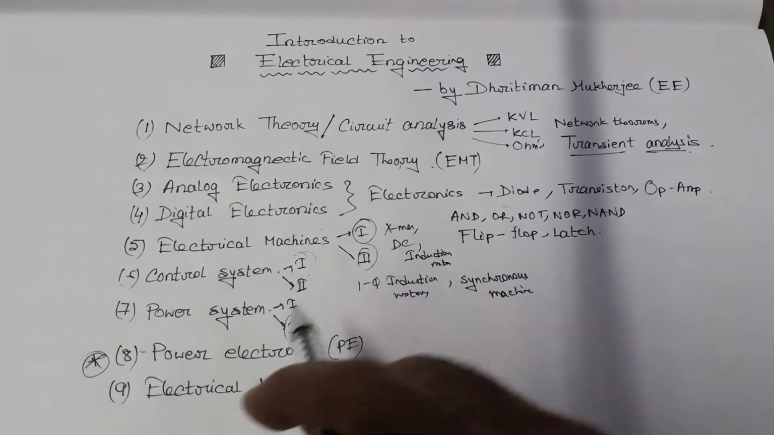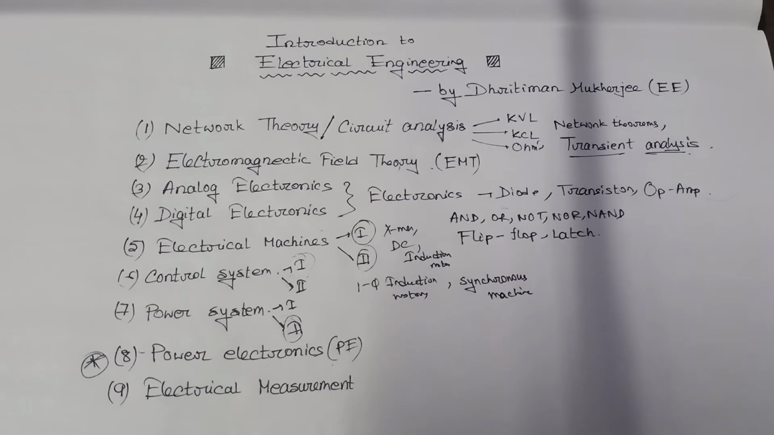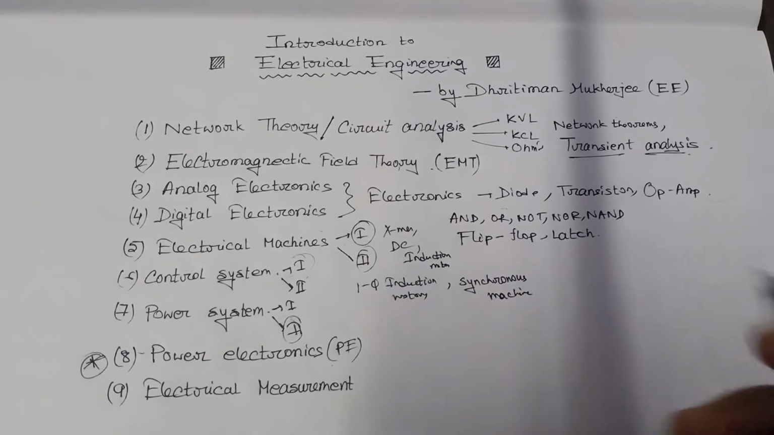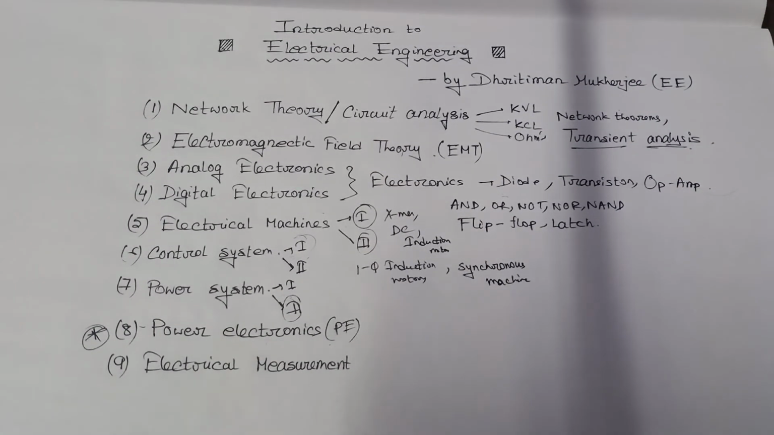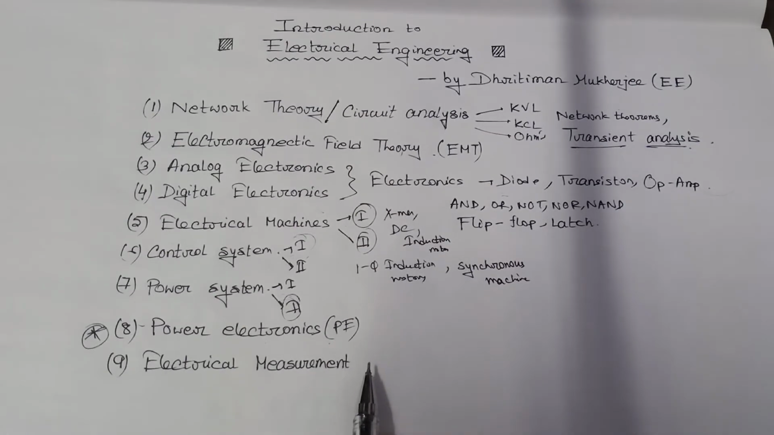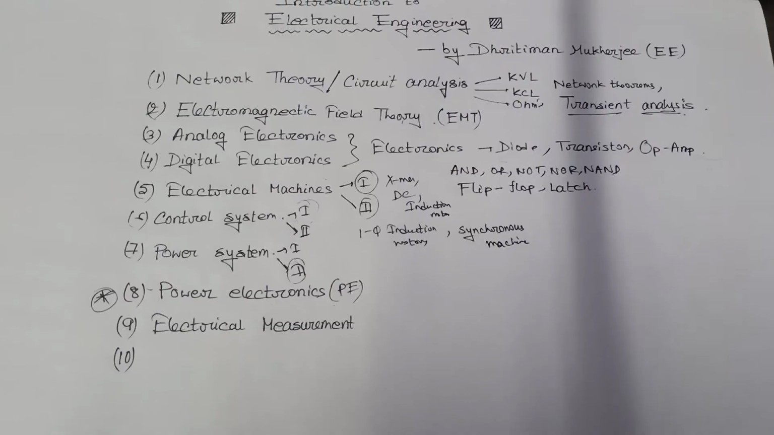The ninth subject is electrical measurement. It's very important. I hope you all remember the Wheatstone bridge, which you have learned in class 12. Depending on the principle of the Wheatstone bridge, there will be the Maxwell bridge and Anderson bridge, where you can determine the unknown value of inductance, capacitance, and resistance. There will also be resistance measurement: high value of resistance, medium value of resistance, lower value of resistance, and the Megger test. Everything you will learn in electrical measurement.